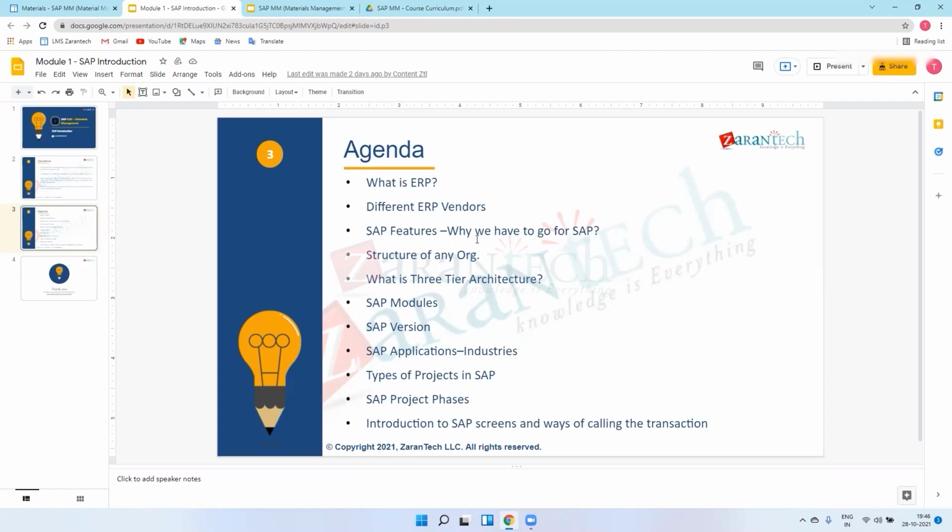In finance, that is FI, all the finance activity is done. That's why we handle just one software, SAP, and there will be no other software. So industry prefers SAP, and that's why we go for SAP in any organization.